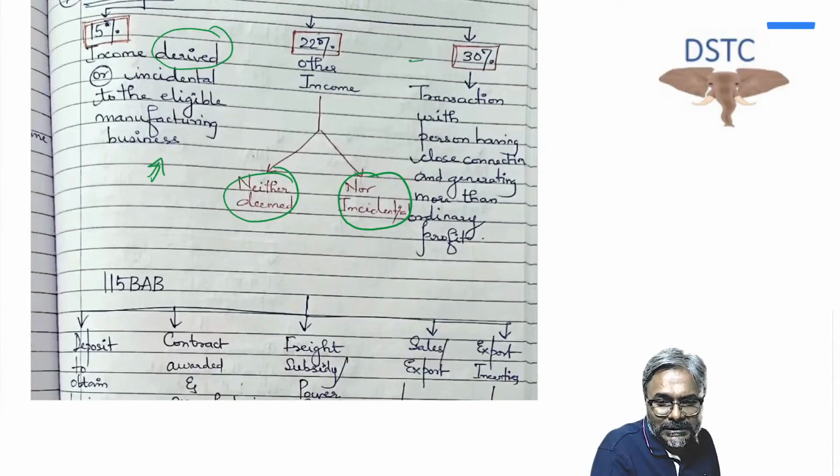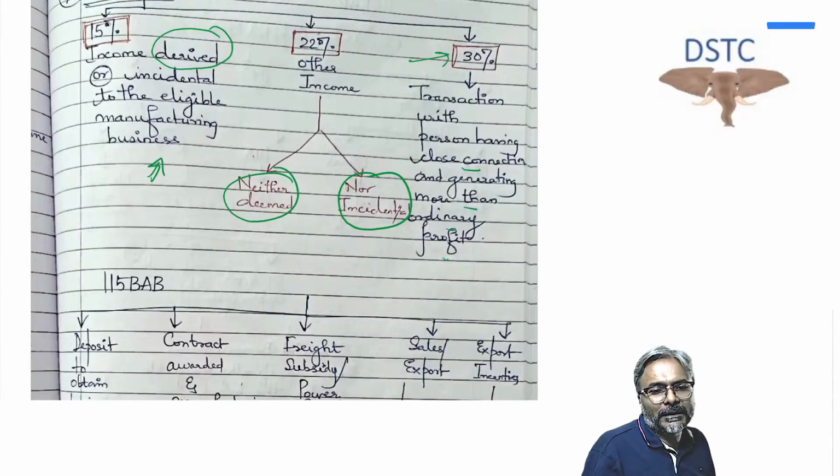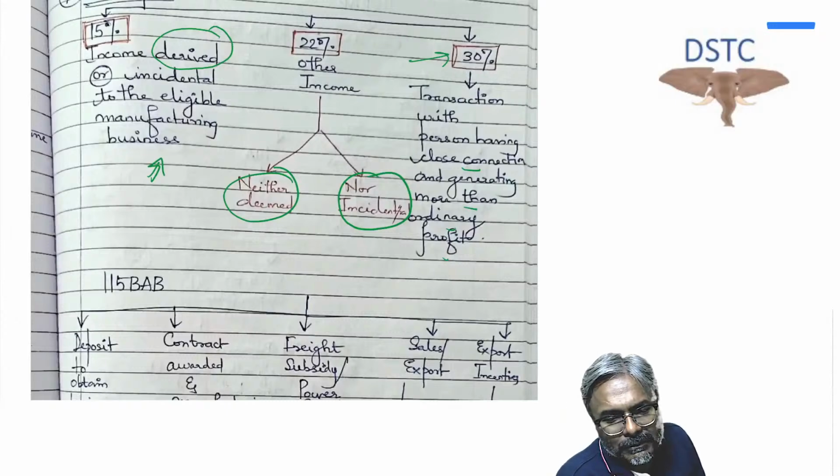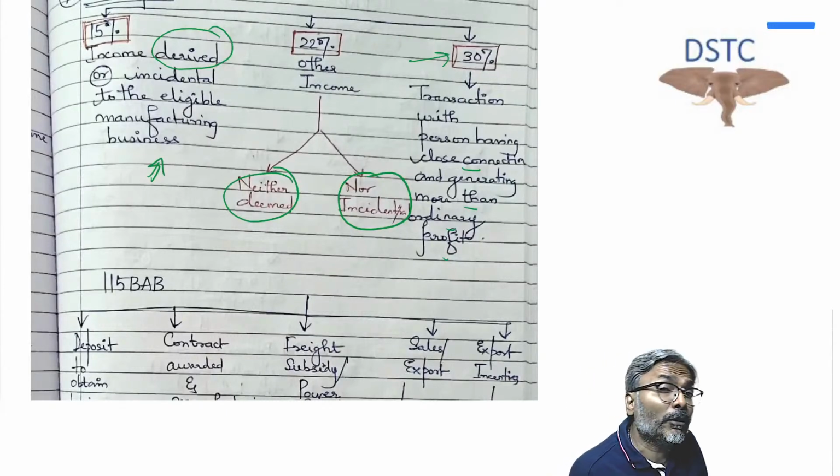And the last one, students, is 30%. This 30% is for a transaction with a person having close connection and generating more than ordinary profit. On that, a 30% rate will be involved under 115BAB.